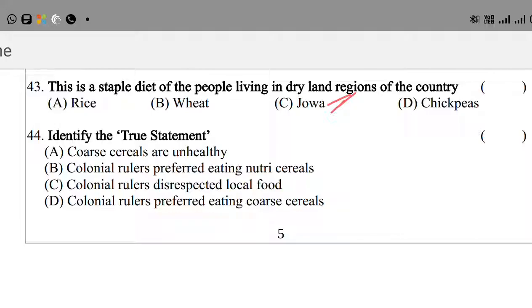Core cereals are unhealthy. Colonial rulers preferred eating nutri cereals. Colonial rulers disrespected local food. Colonial rulers preferred eating core cereals. We have to identify only the true statement. Core cereals are unhealthy, ignore. Colonial rulers preferred eating nutri cereals, ignore. Colonial rulers disrespected local food, yes. Colonial rulers preferred eating core cereals, ignore. Here option C is the right answer. Colonial rulers disrespected local food.